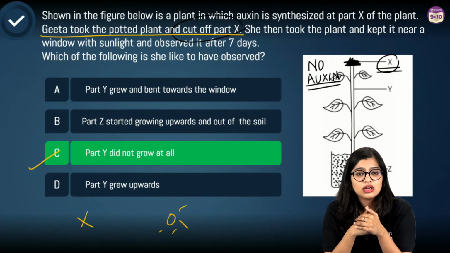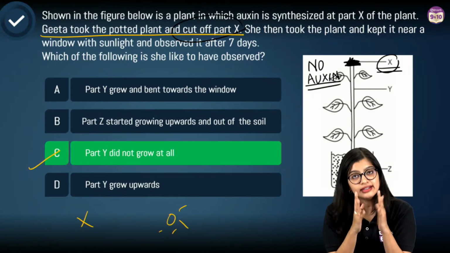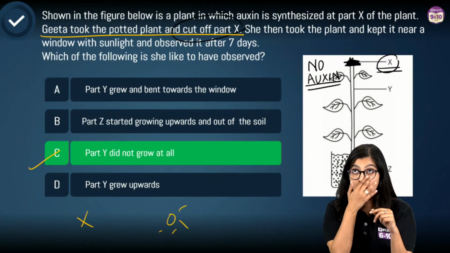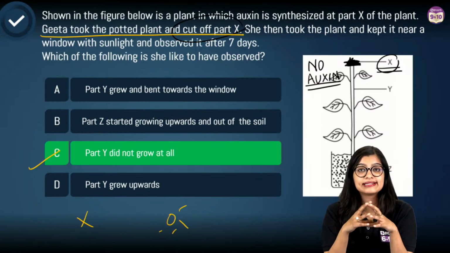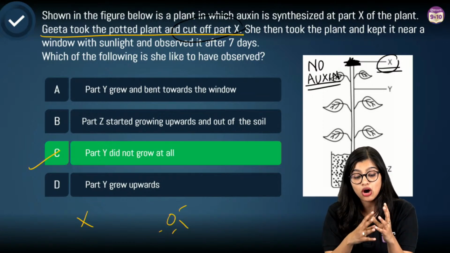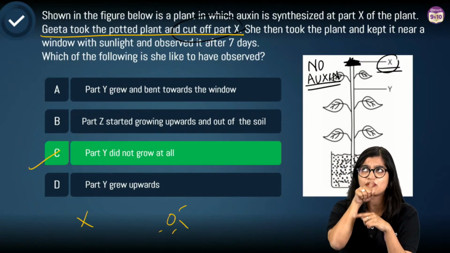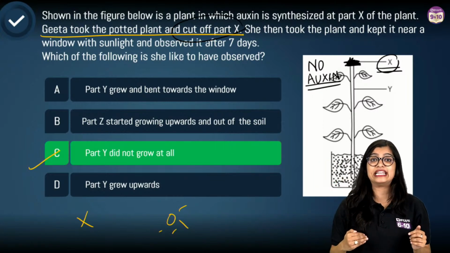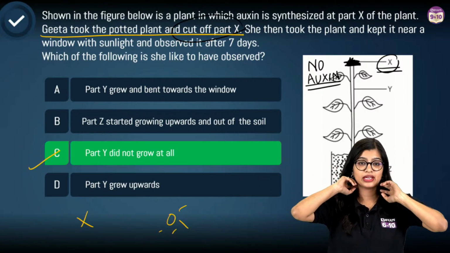We are clear now? Ma'am, why does auxin only accumulate? Because the auxin that is there contributes towards that tropic movement, right? And it is a sensitive one. But when you talk about growth in general, it is not only auxin that is contributing towards it. All growth related movements are technically accumulation of your auxin, cytokinin, gibberellins, which function at various levels. It's a very intricate process, not like first auxin will come, then gibberellin will come, then cytokinin will come. Don't think of it as a linear thing. As and when the plant requires, that percentage is there, right? Yes.